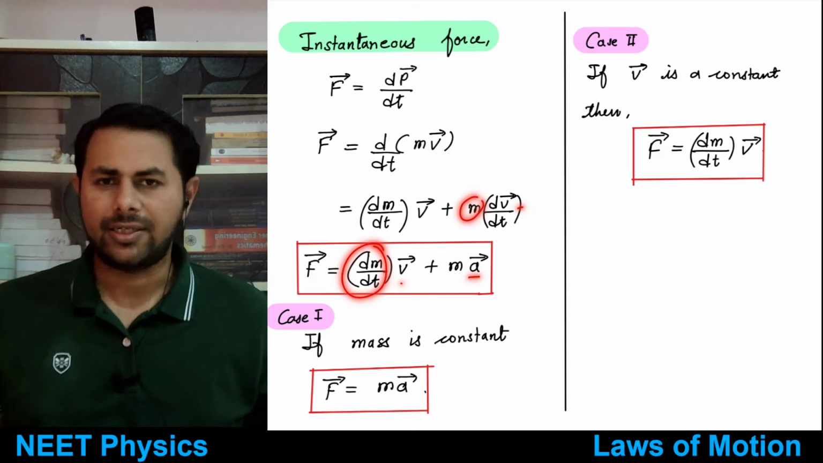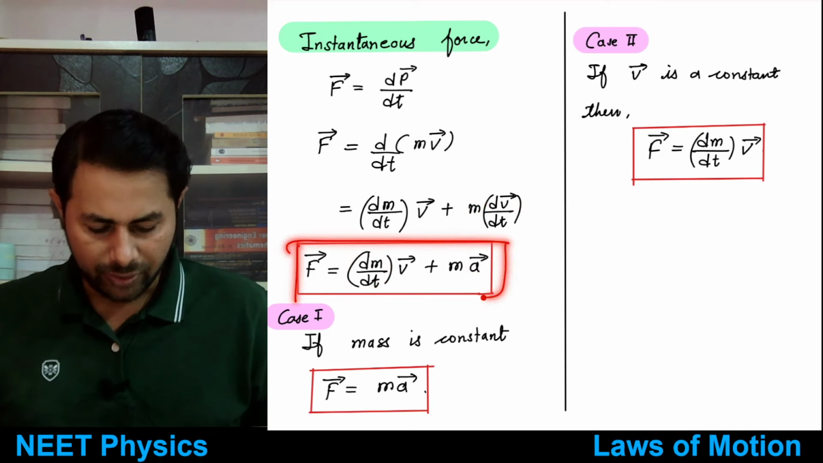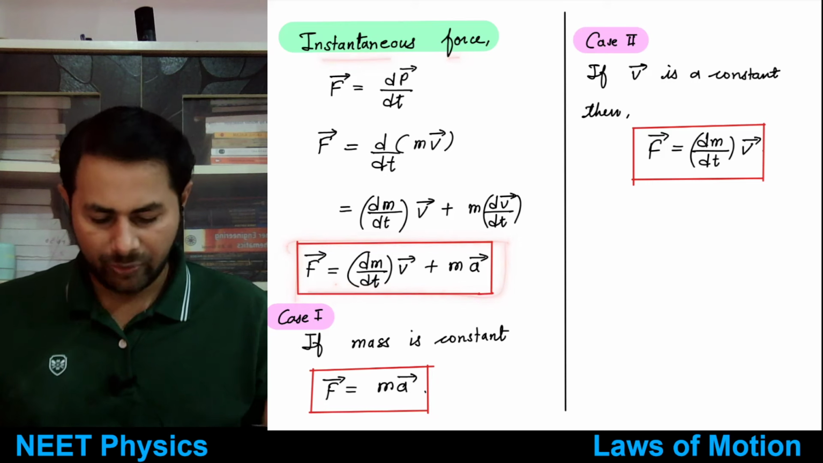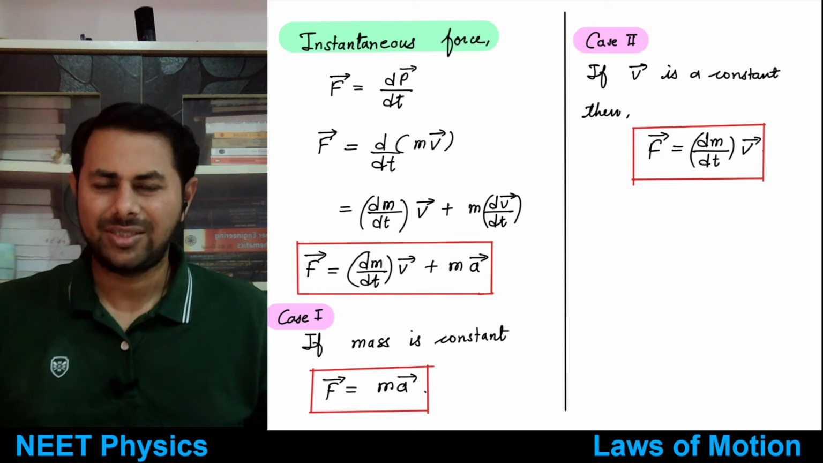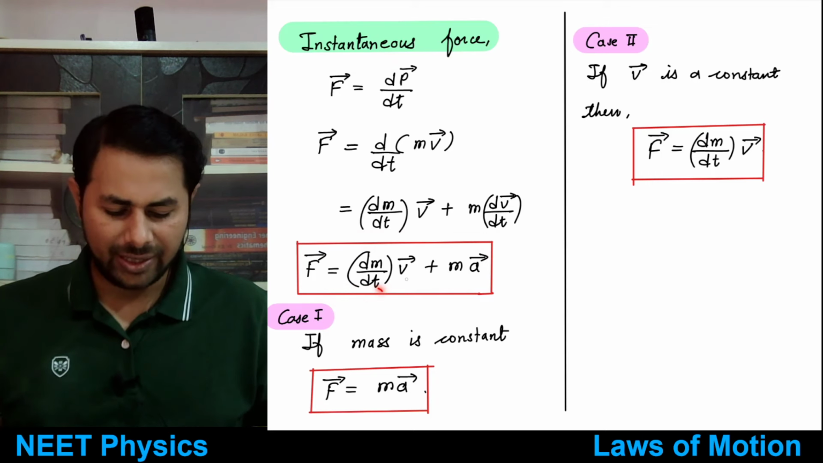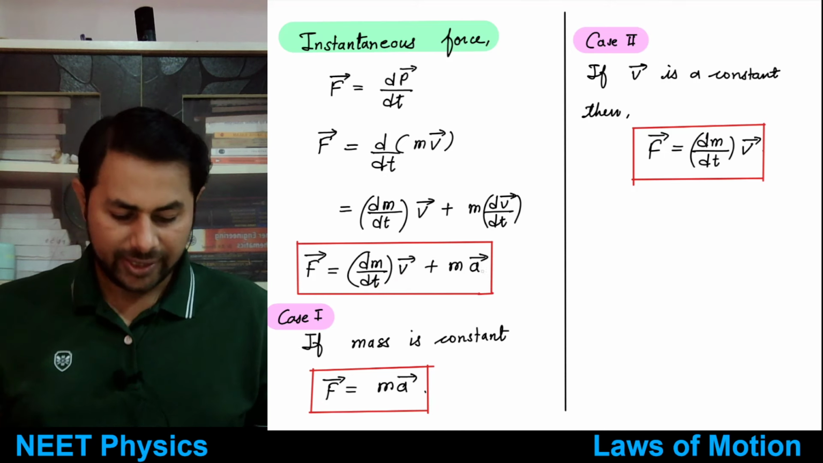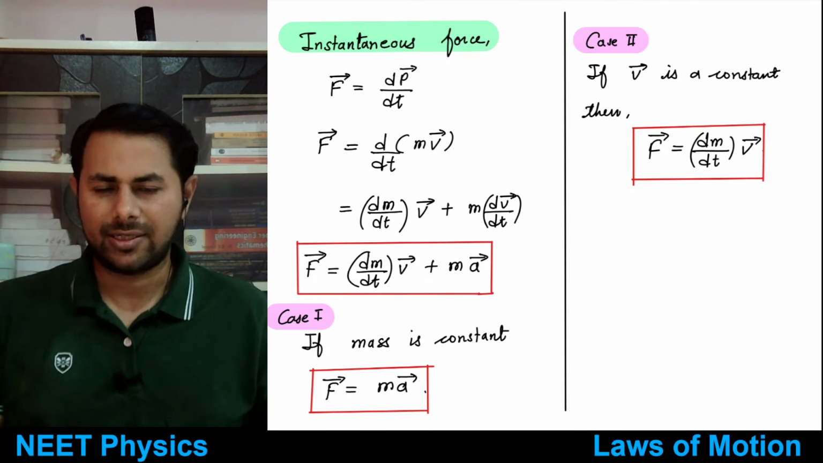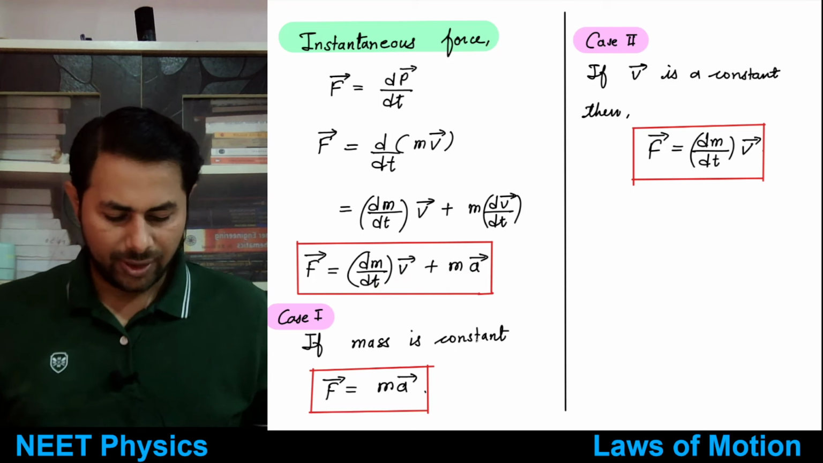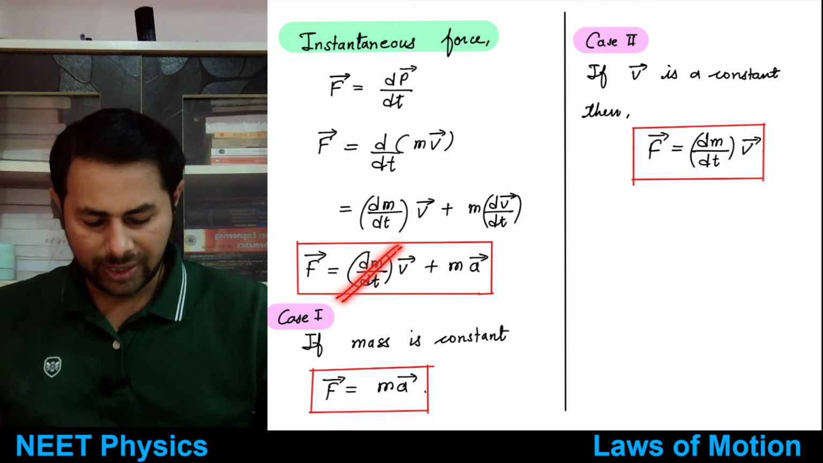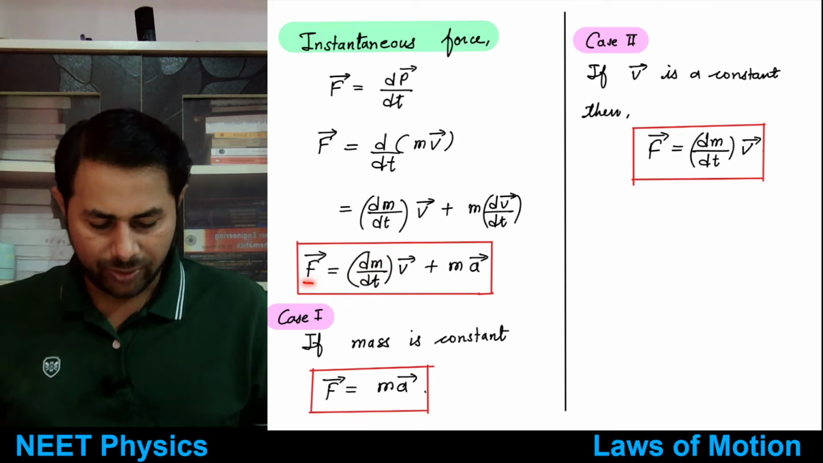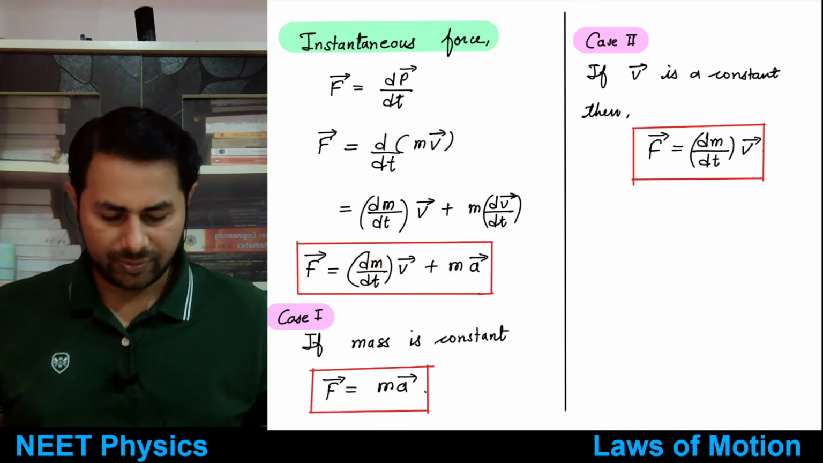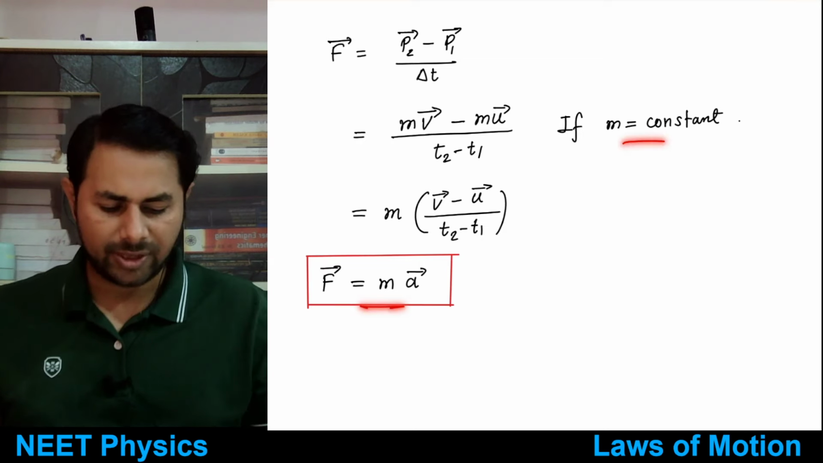dv bar by dt is acceleration. So the force, if we consider an instantaneous force, has two terms. First one is dm by dt multiplied by v bar, and the second is mass times acceleration. So now if mass is constant, then we know that the derivative of a constant is 0, so this first term will vanish. So we have force equal to mass into acceleration, like we discussed here, if mass remains constant.